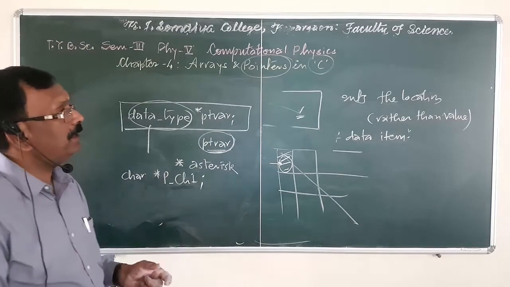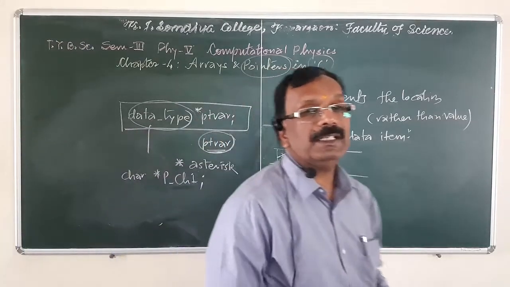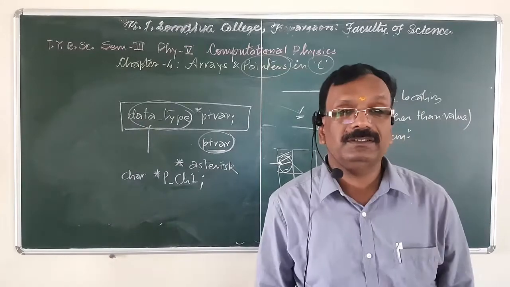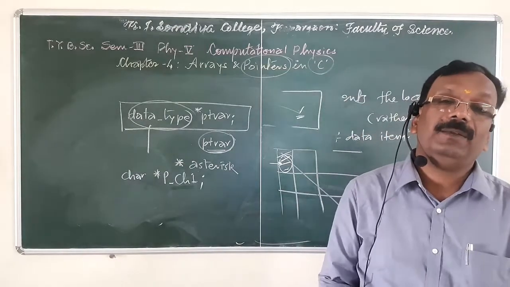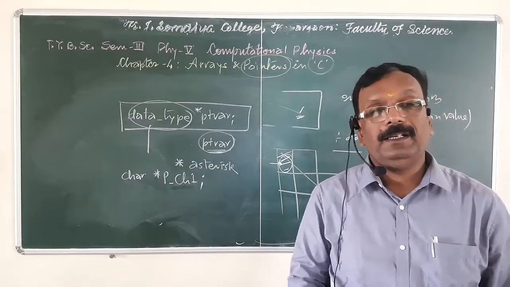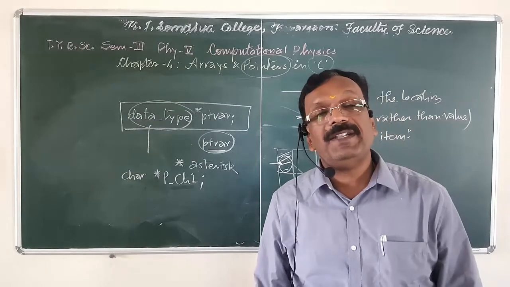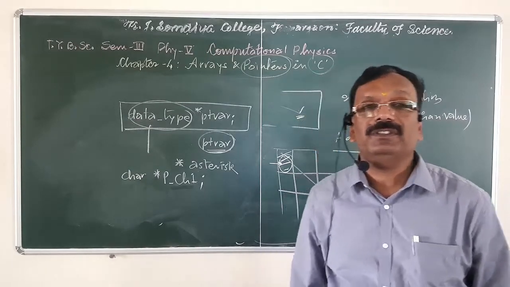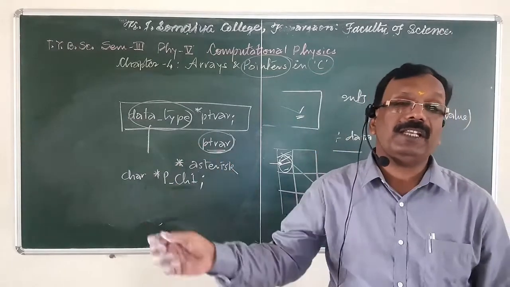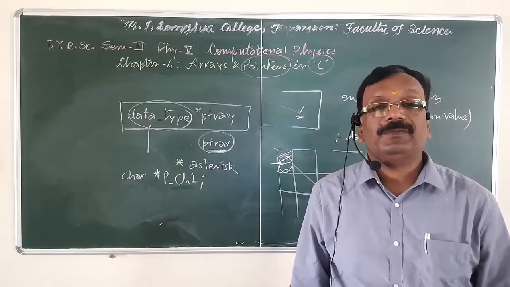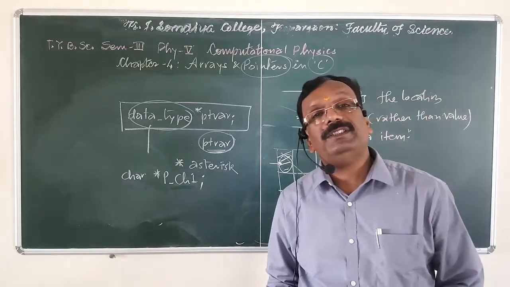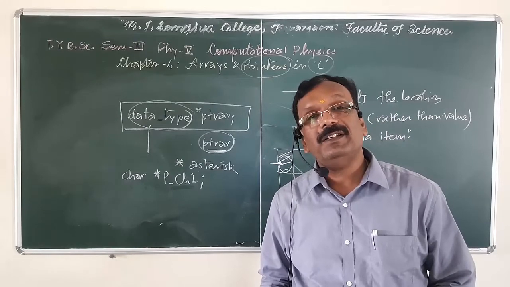In this lecture, we covered two-dimensional arrays and pointers. In the next lecture, we will discuss arrays and pointer variables jointly. Till then, we shall stop here. Have a good day.